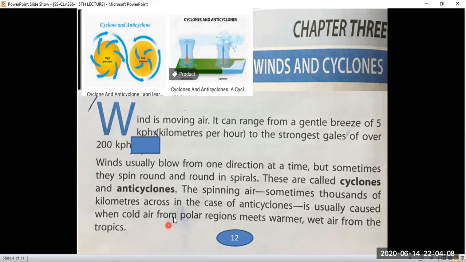So the cyclones and anticyclones are produced when the two types of air mix together. Tropics means where there is a lot of rainfall, and from the polar regions the air is very cold. When it meets the tropics' warmer air, then they will sometimes produce cyclones and anticyclones.